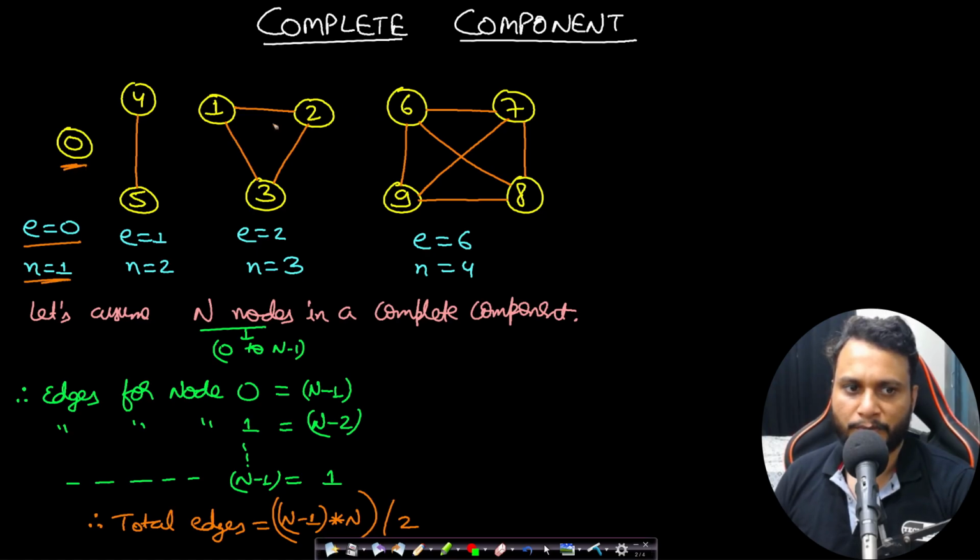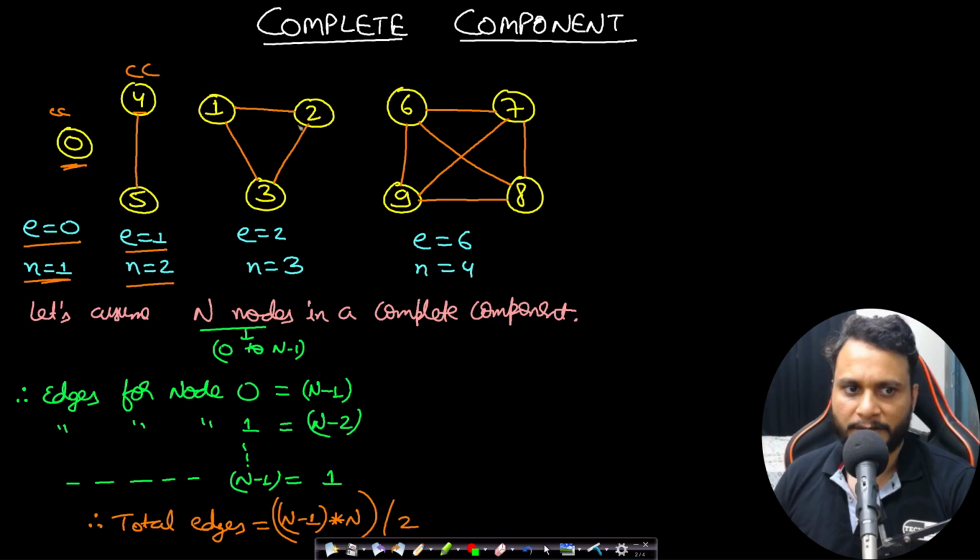These are all complete components which I have drawn with different numbers of nodes. This is a complete component. If you look at the second one, this is also a complete component with one edge and two nodes. You require only one edge because you just have to connect 4 with 5, and that will make it a complete component.